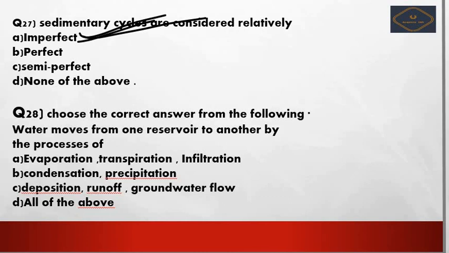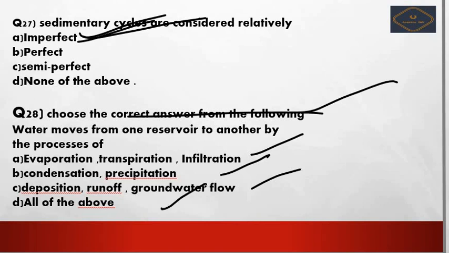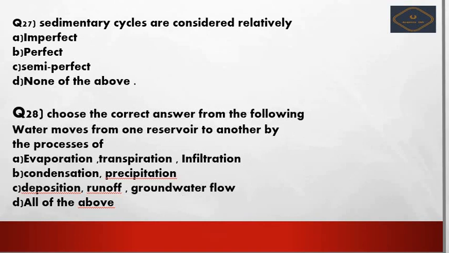Choose the correct answer from the following. Water moves from one reservoir to another by the process of, option number A, evaporation, transpiration and infiltration. Option number B, condensation, precipitation. Option number C, deposition, runoff and groundwater flow. And option number D, all of the above. So which of the following is the correct answer? You have to choose the correct code from the below. So the answer will be option number D, all of the above, because water will be transferred from one reservoir to another through the following options.